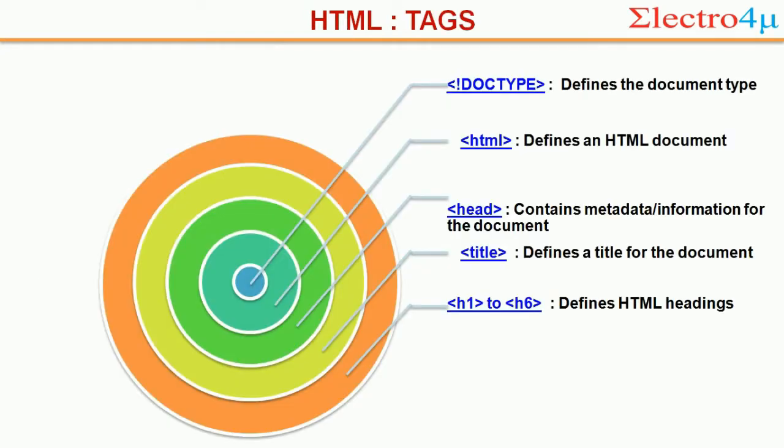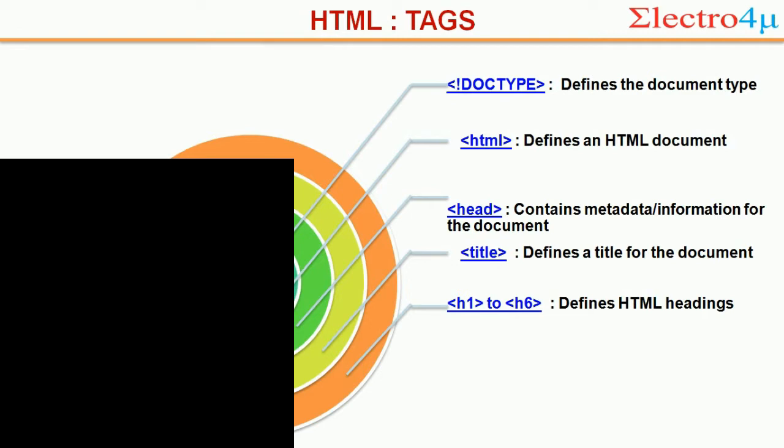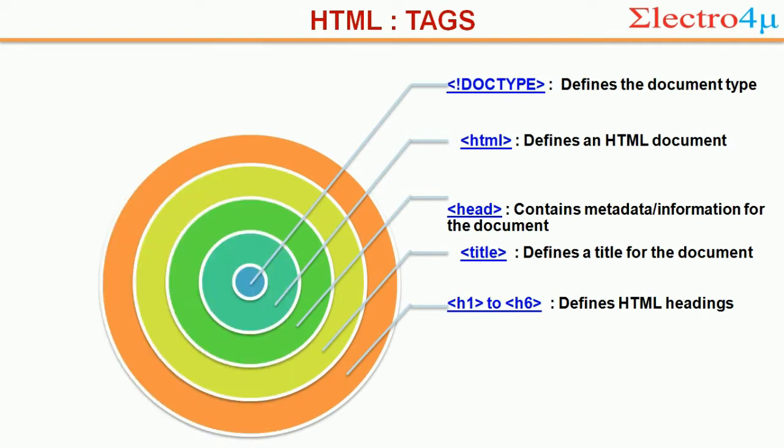So HTML has several types of tags. I will tell you a minimum of 5 to 6 tags, but those are the basic tags of HTML. What is doctype? Doctype defines the document type of your pages. It means if you're making any web page, first you make a document, and in this document you can create your tags.